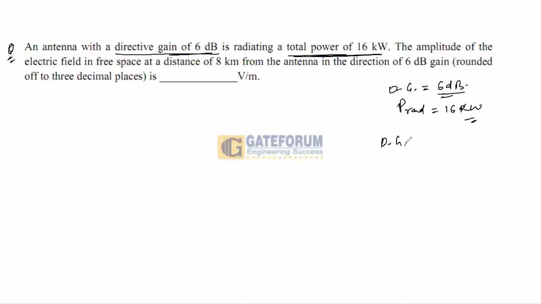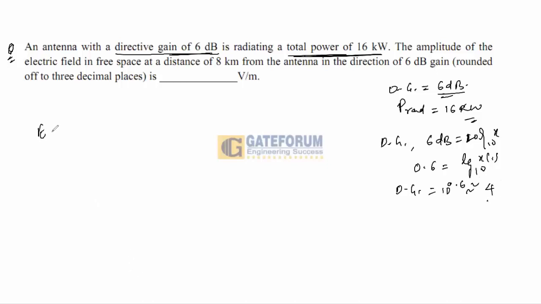The directive gain without dB: 6 dB equals 10 log 10 x, so 0.6 equals log 10 of x. The directive gain without dB is 10 raised to power 0.6, which is equal to 4.